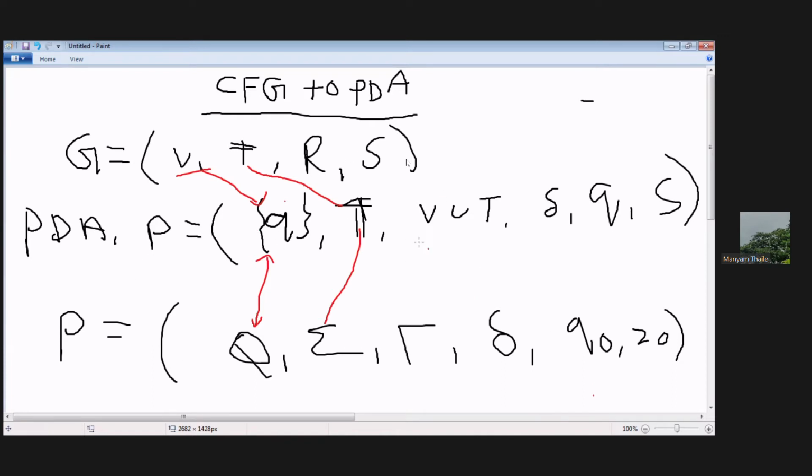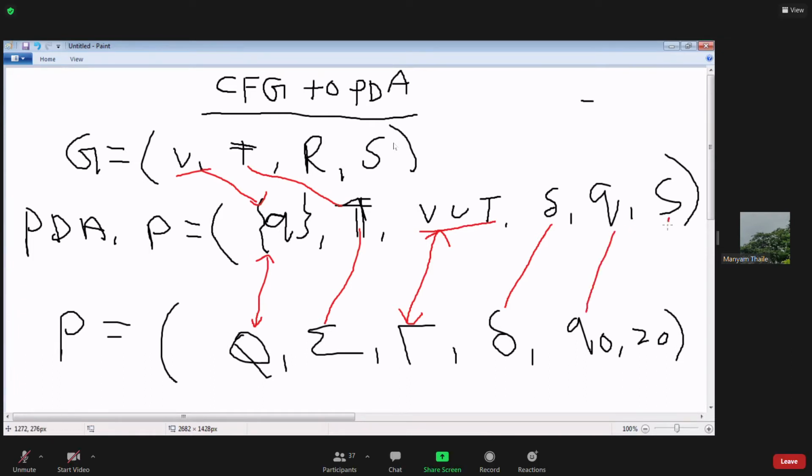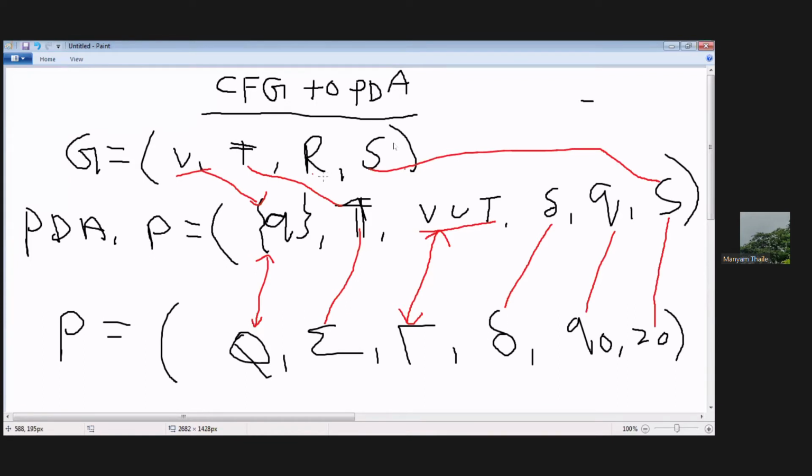So now what is this one? This is the set of variables and terminals. This is equivalent to this one. This is equivalent to this one. Okay. Now the transition function. This is equivalent to this one. Now Q naught is the initial state. This is equivalent to this one. Okay? So S is a start symbol or initial symbol, that is equivalent to the Z0. Okay? The initial top of the stack symbol Z0, that is a variable we consider as S. Okay? Equivalent. So here S is nothing but this one. Okay? This R is nothing but the set of